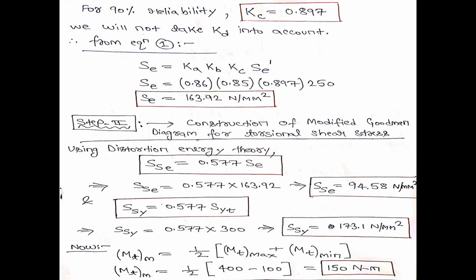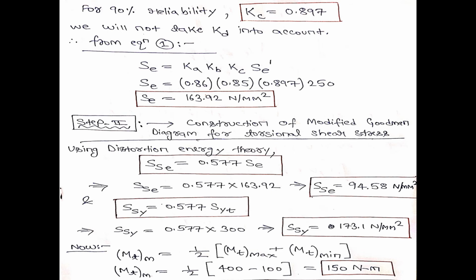So finally the endurance limit Se is coming out to be 163.92 Newton per millimeter square. Any doubt up to here?